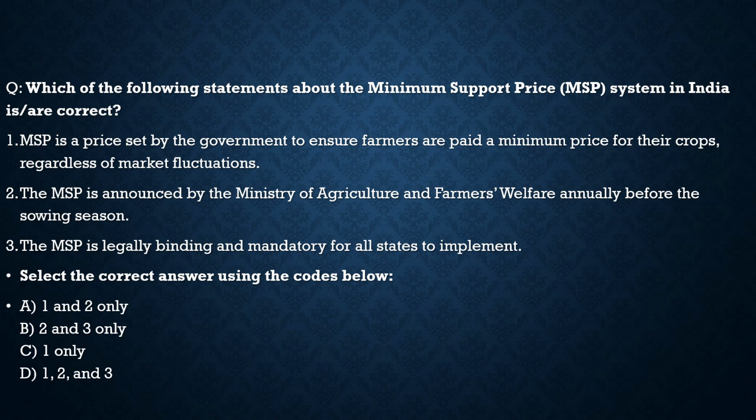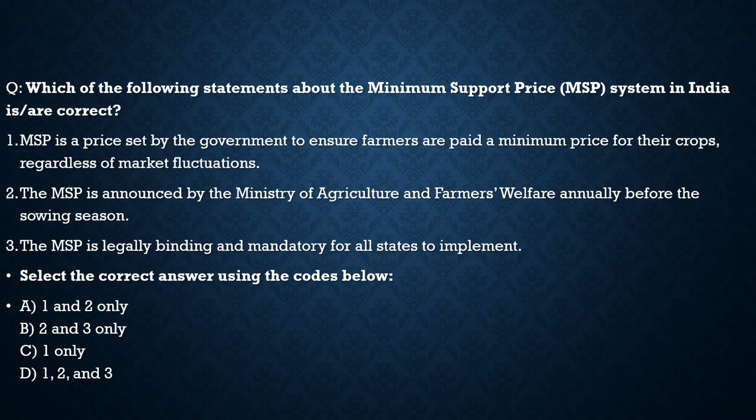So with respect to this, we have the question on MSP. We should know what MSP is. First statement, MSP is a price set by the government to ensure farmers are paid a minimum price for their crops regardless of market fluctuations. 100% correct. That is why they want the guarantee for it. They want any special legislative act for that, executive act for that. So that's why there are protests regarding that. So statement 1 is correct.